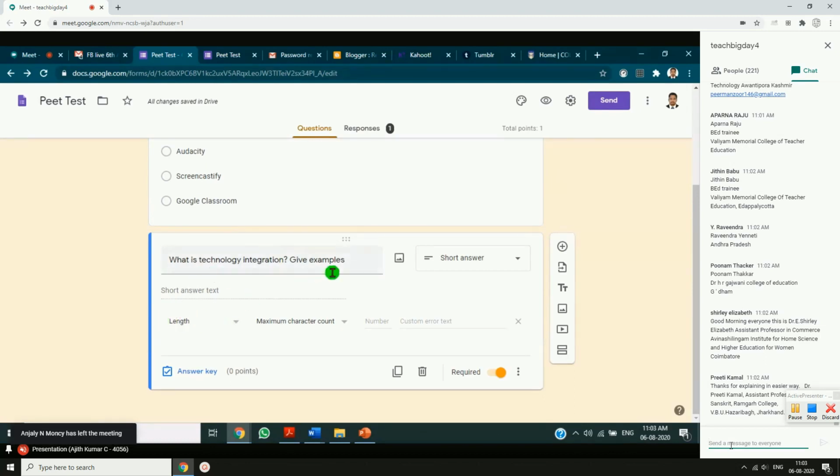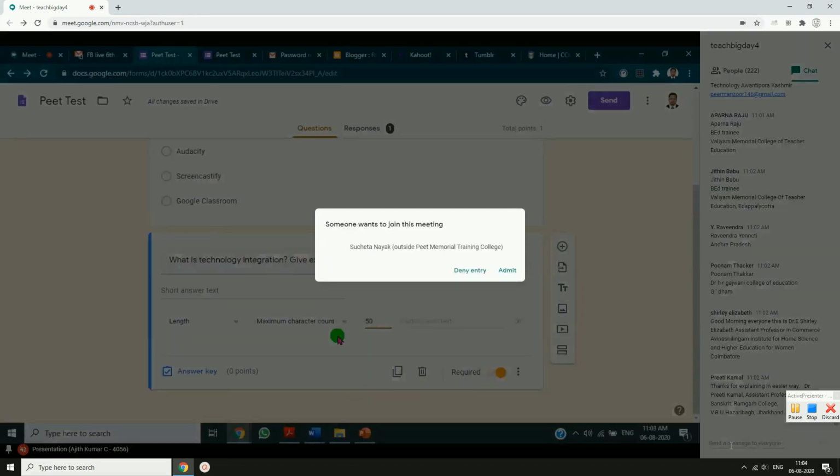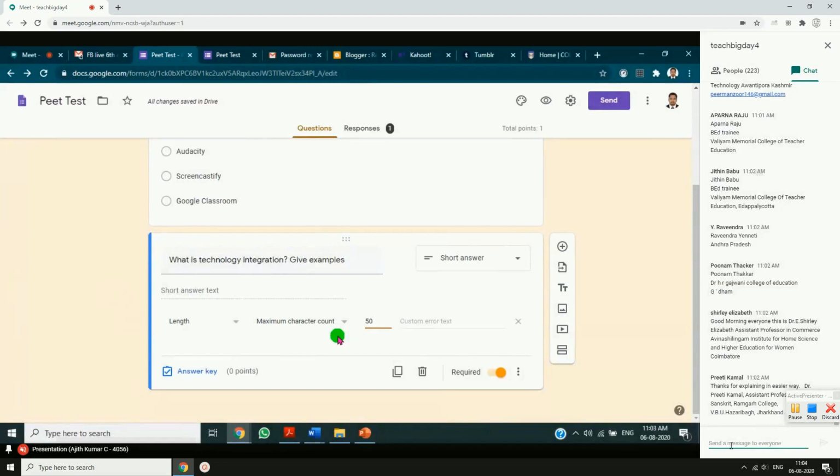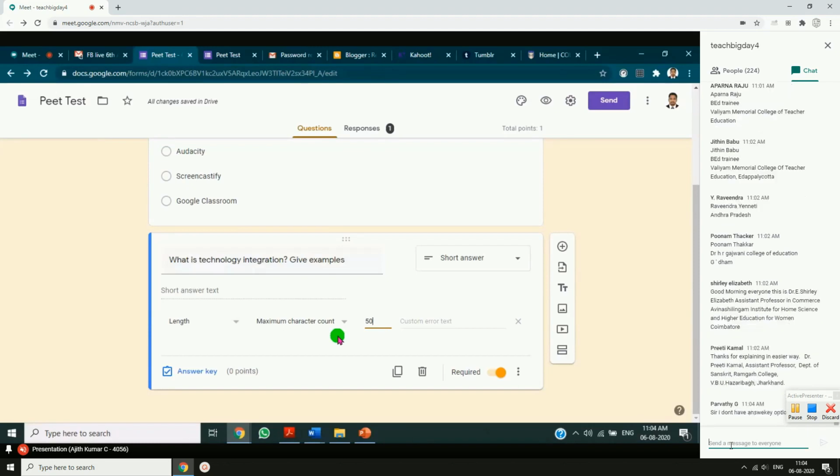So this is a short answer question, as I was saying. The maximum character count should be, see, maximum character. I need my students to answer at least 50 words, so I'll give 50 here. Maximum character count. What I'm saying is, if the students give an answer that goes more than 50 characters, the students will not be able to submit the question paper.